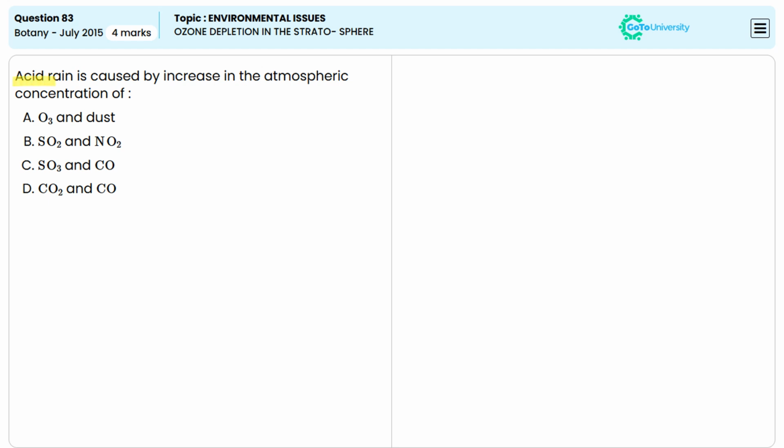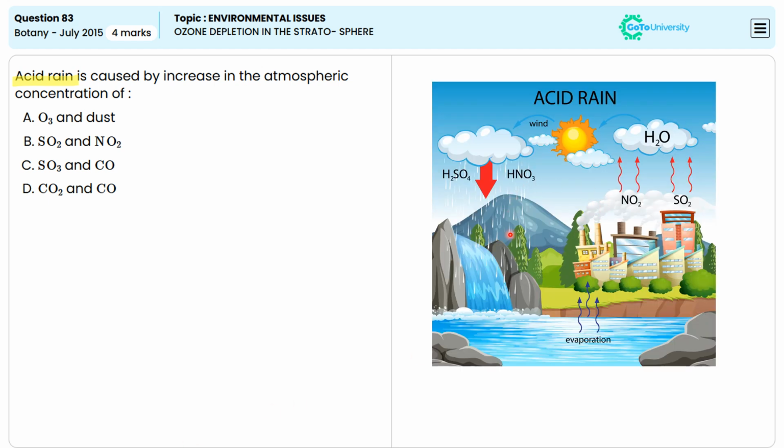The acid rain is caused by the increase in the atmospheric concentration of which among the following? Acid rain is primarily caused by the increase in atmospheric concentration of sulfur dioxide and nitrogen oxides. And these pollutants are released into the air from sources like the burning of fossil fuels in power plants, vehicles, as well as industrial processes.